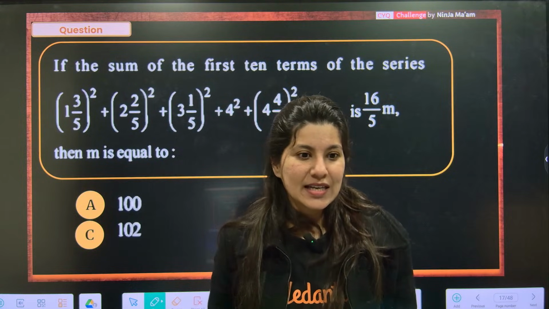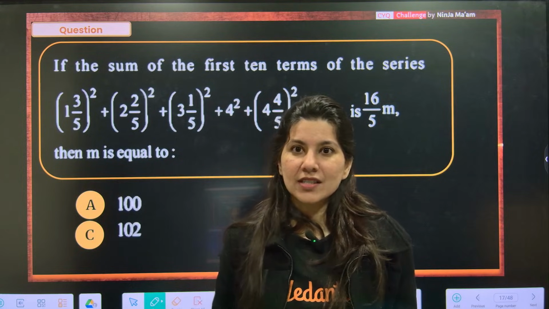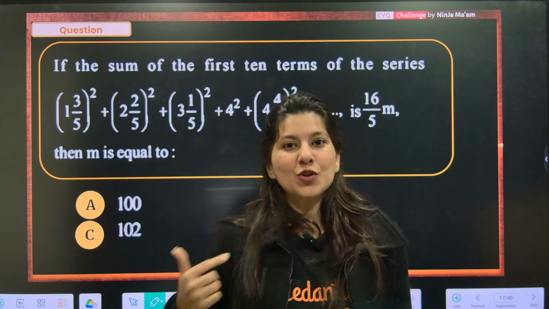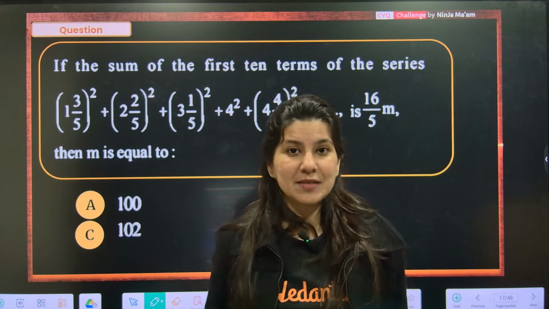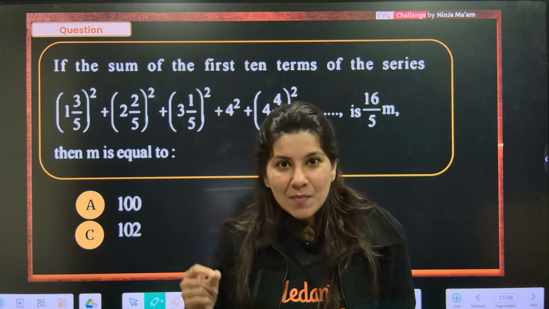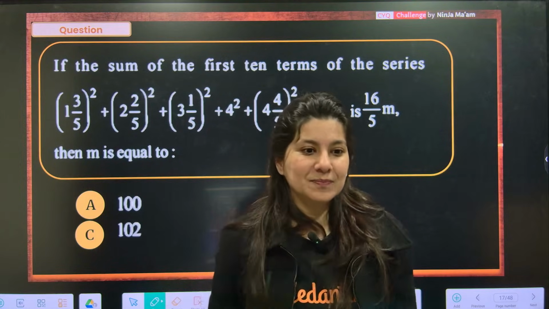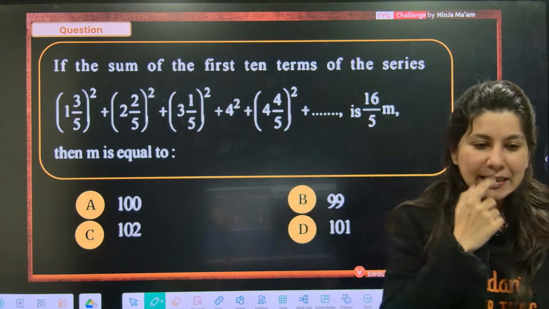Then we have 1 cube plus 2 cube plus 3 cube plus 4 cube plus 5 cube all the way up to n cube. Tell me. n into n plus 1 by 2 whole square. Yes, absolutely. You guys are writing in the chat box.